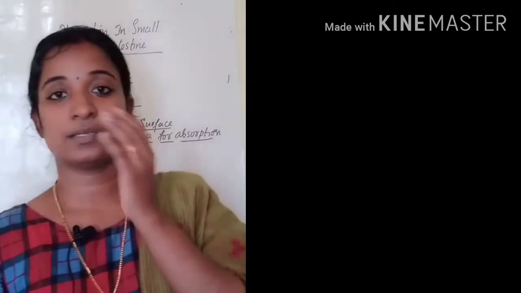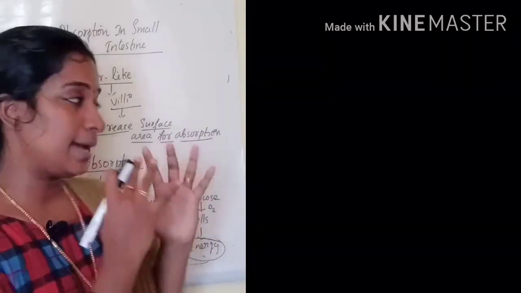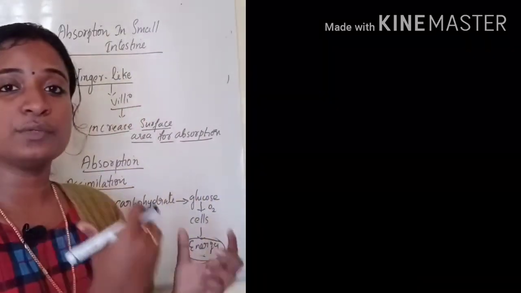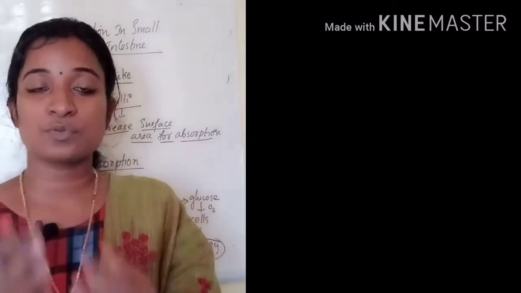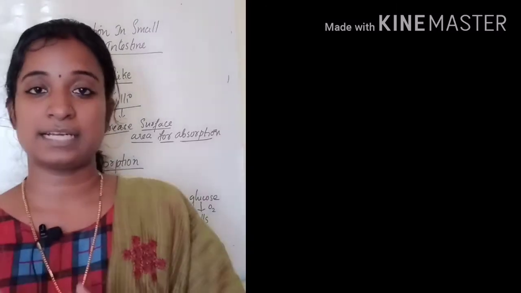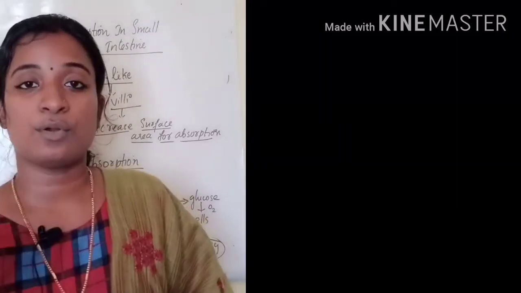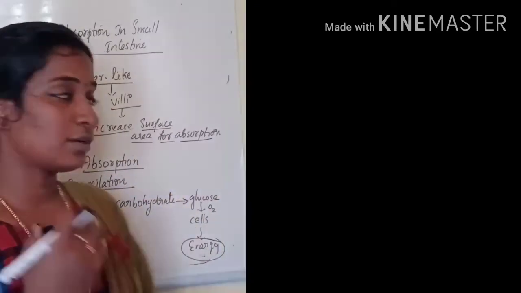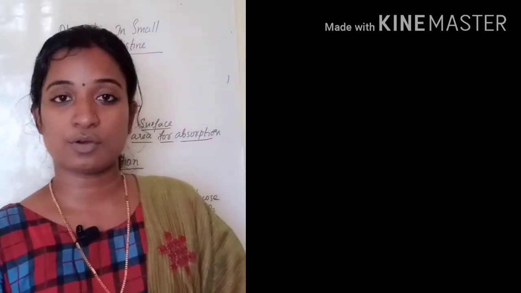So the terms you need to learn are absorption and assimilation. Absorption simply means that the nutrients get absorbed into the blood, and assimilation means the blood transports these nutrients to all the body parts, and they utilize these simpler substances for making complex substances.